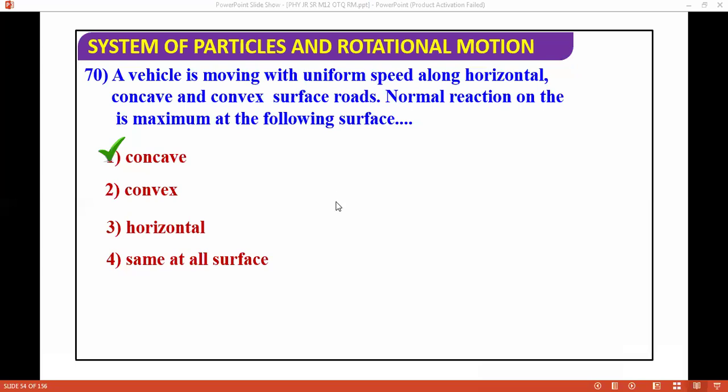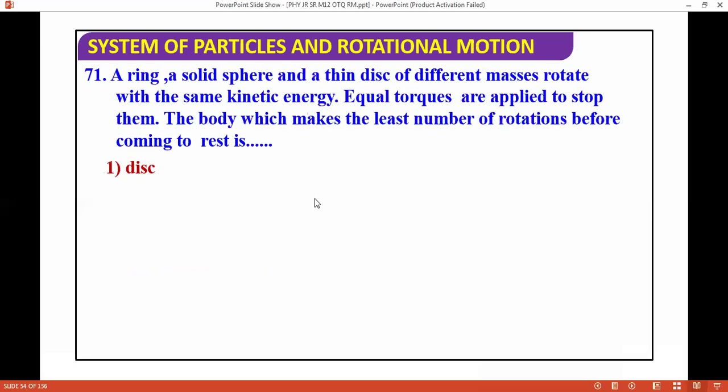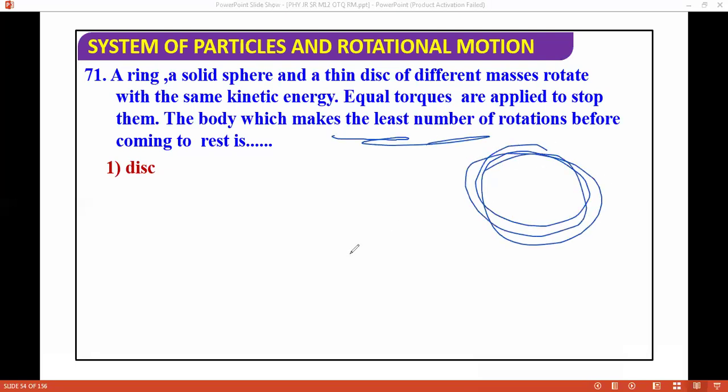The next question I'm moving ahead. We have a next question. A ring, a disc and a solid sphere of different masses are rotated with the same kinetic energy. Equal torques are applied on them. The body which makes the least number of rotations before coming to rest is. So basically the question is talking about the least number of rotations before coming to rest.